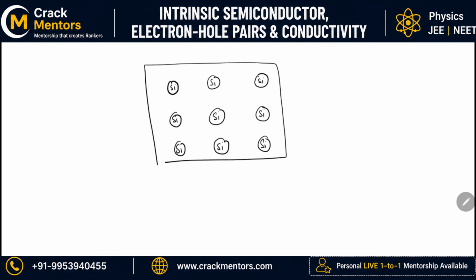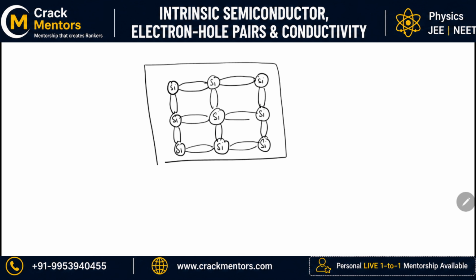Okay, so these are the atoms of silicon. Now they are bonded to each other. I hope that is clear. And how are they bonded? They are bonded by the sharing of electrons. Okay, got it, that they are bonded by the sharing of electrons in this way.